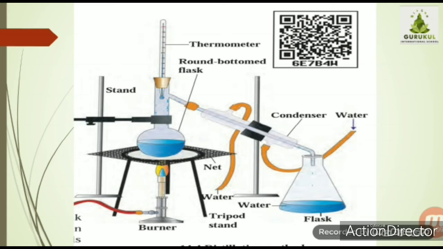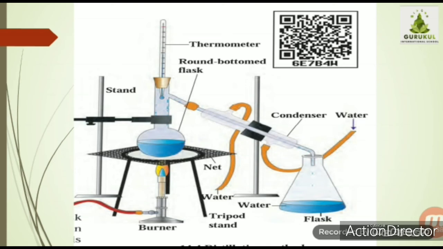In this diagram you can see one burner. Above that burner, on a stand, is a wire gauze. Wire gauze means wire mesh, a metallic wire covered with gauze. Above that, the round bottom flask is placed. Then you can see the conical flask which is connected to the round bottom flask.